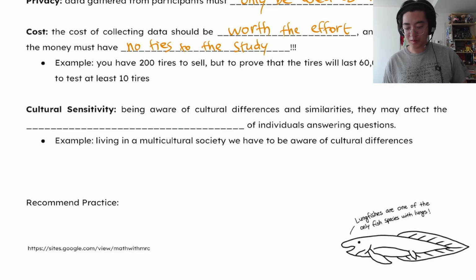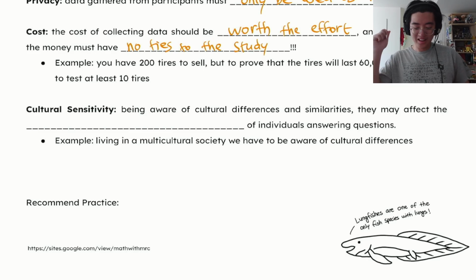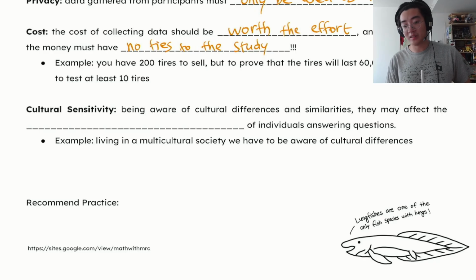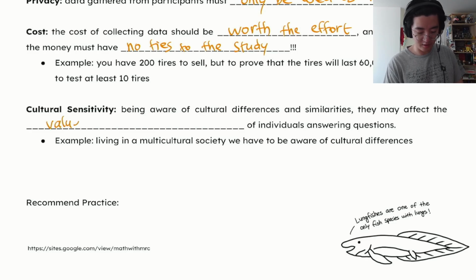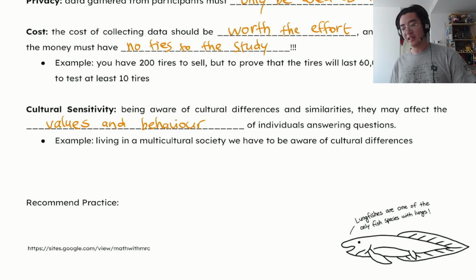We also have to be careful about the cultural values of our study, because some cultures can see some studies as disrespectful and disruptive. In Canada, and also in most parts of the world, we live in a very multicultural society, so we have to be aware of the things we ask people.